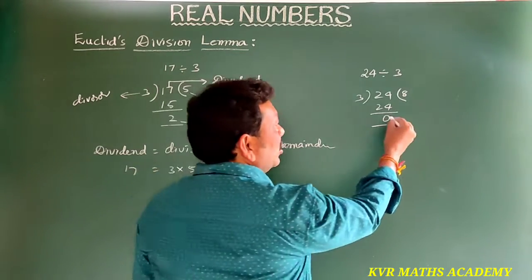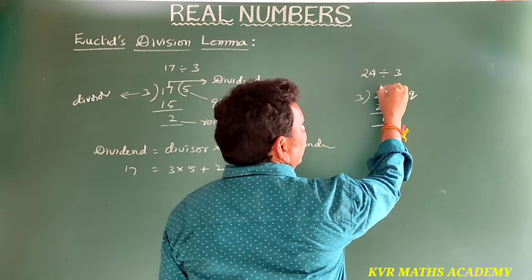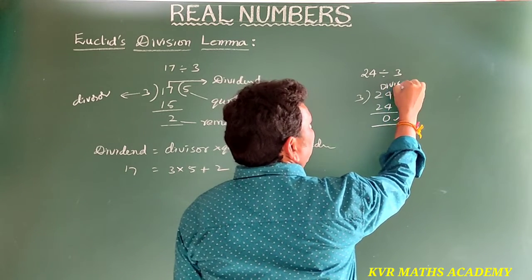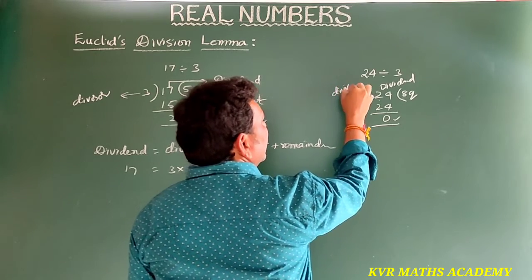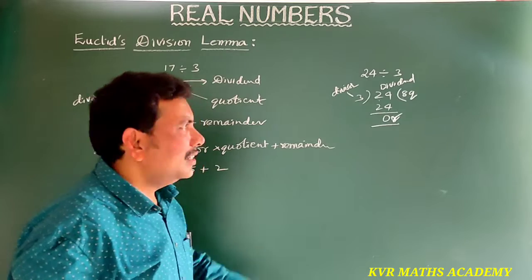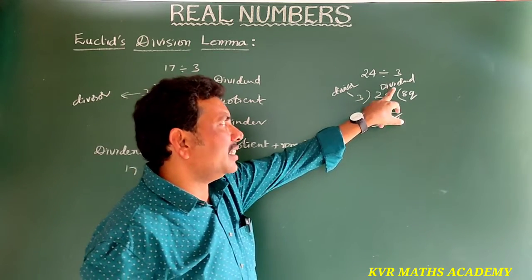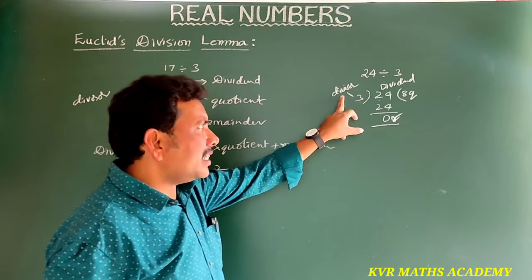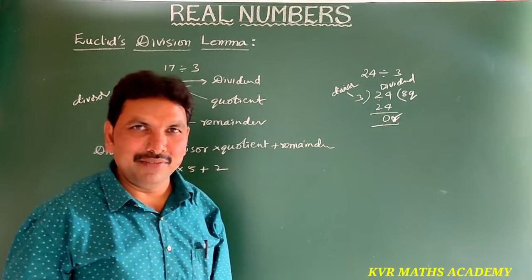Here the quotient is 8, the dividend is 24, this is the divisor, and this is the remainder. In 24 by 3, 24 is the dividend, 3 is the divisor, 8 is the quotient and 0 is the remainder.